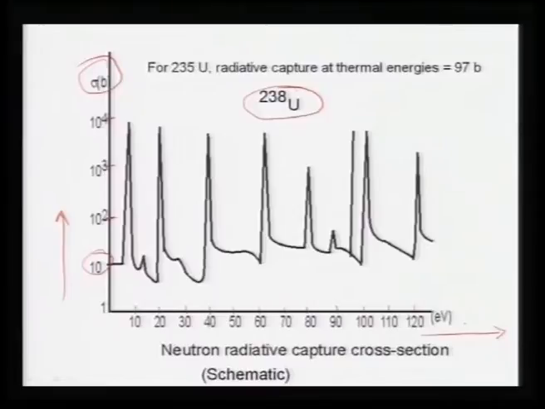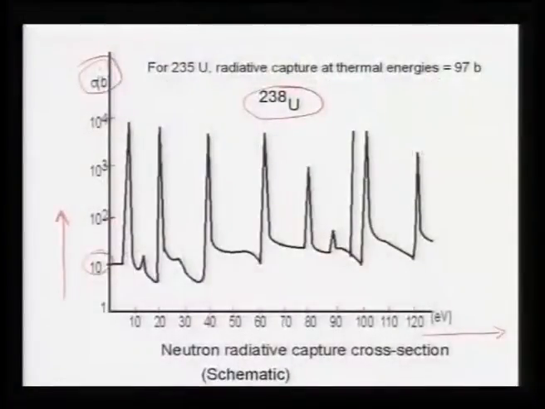And what are these cross sections for? These cross sections are for a neutron getting absorbed into uranium-238, but not creating fission. Of course, at these energies, 10 electron volt or 50 electron volt or 100 electron volt, it will not create fission in uranium-238 because of the activation energy, because of the barrier height.